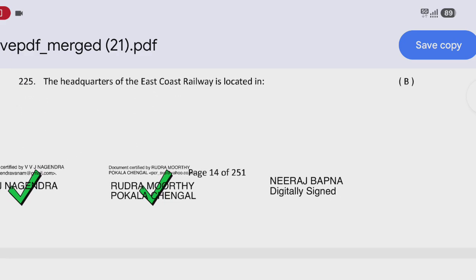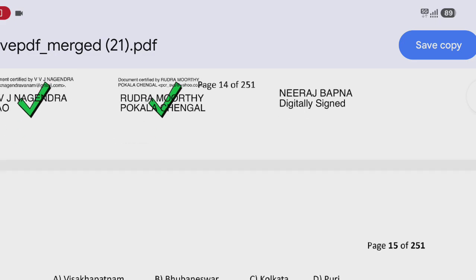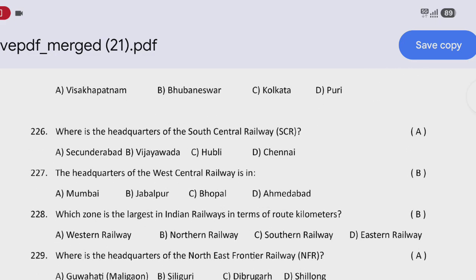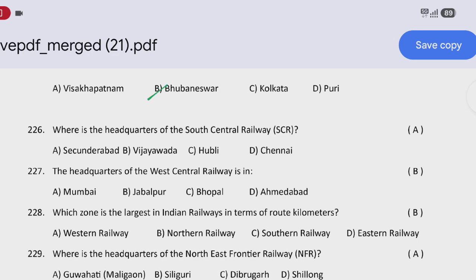Next question: the headquarters of the East Coast Railway is located? That is option B, Bhubaneswar. Next question: where is the headquarters of South Central Railway? That is option A, Secunderabad.